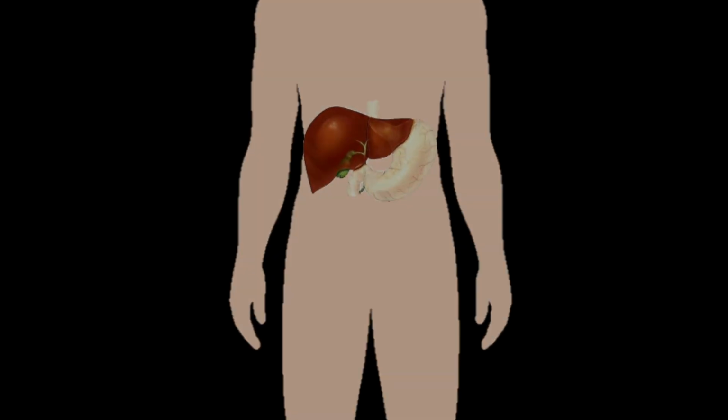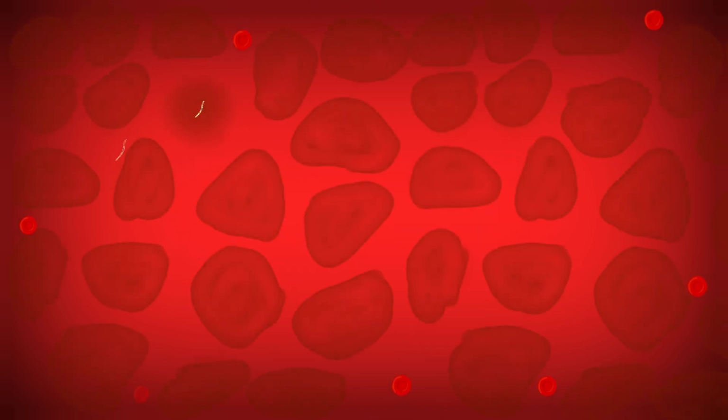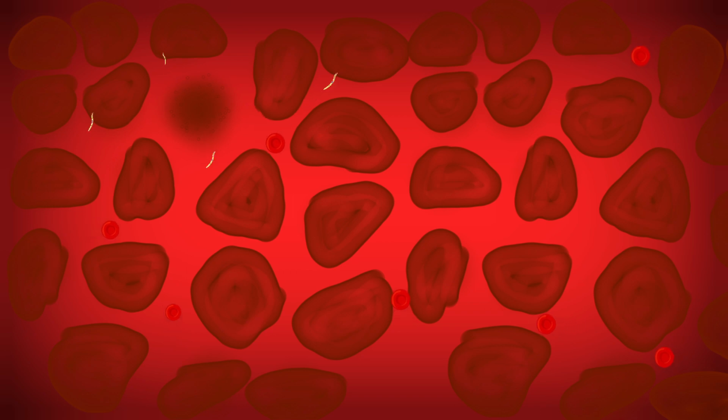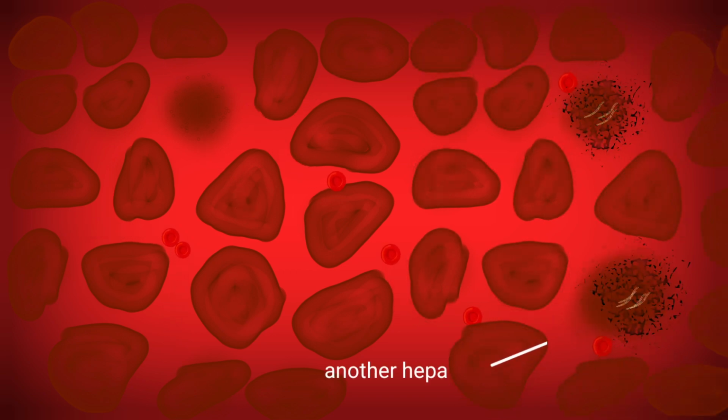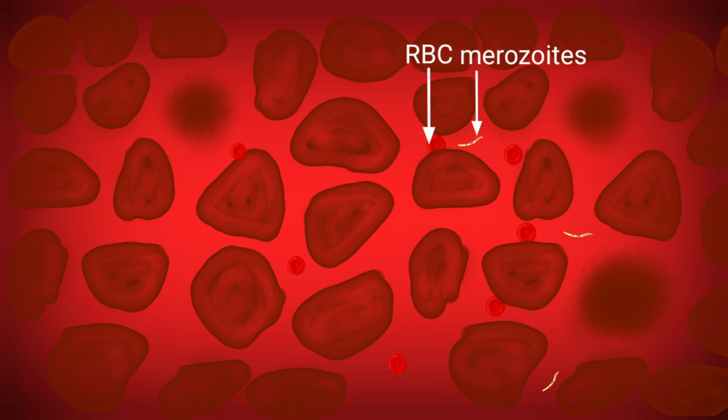After the sporozoites enter the hepatocyte cells, they show multiple fission, that is asexual reproduction. After the continuous increase in number, the liver cell bursts and they are released into the blood. The form in which they are released is called merozoites. Now, these merozoites enter the RBC.